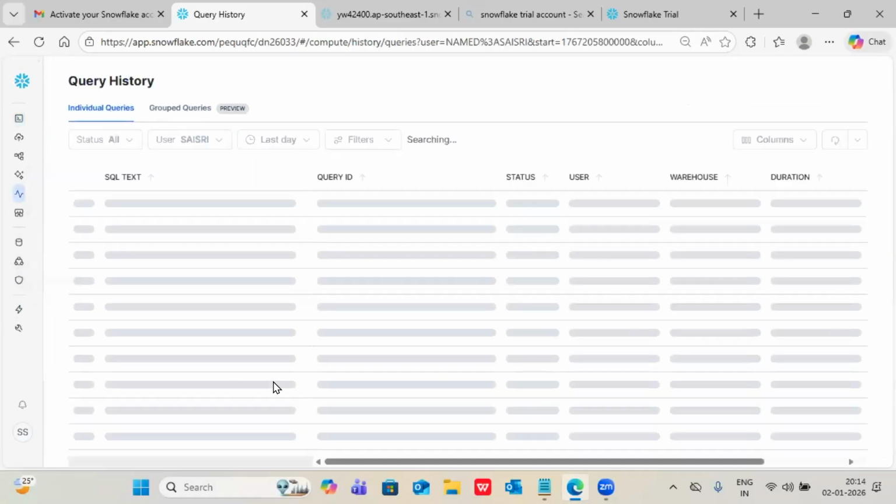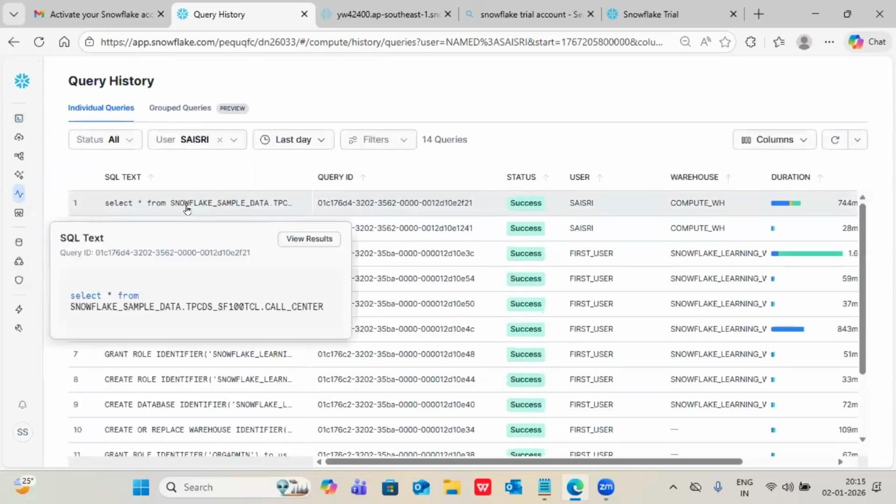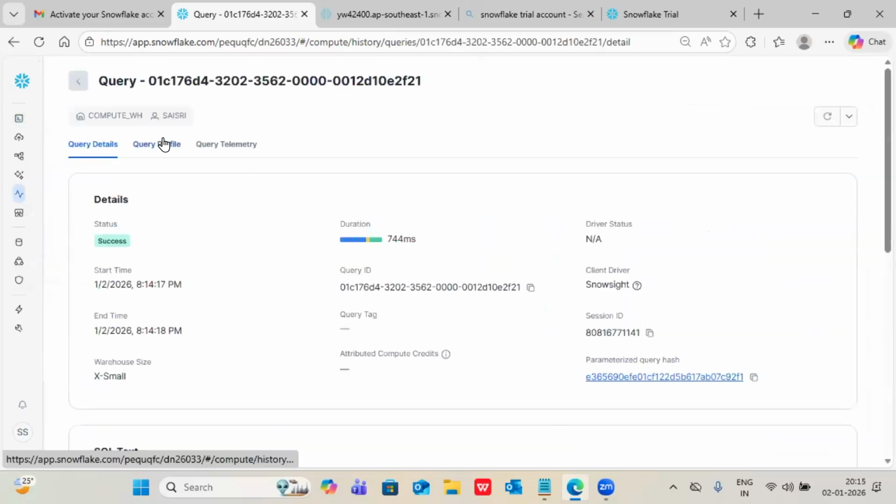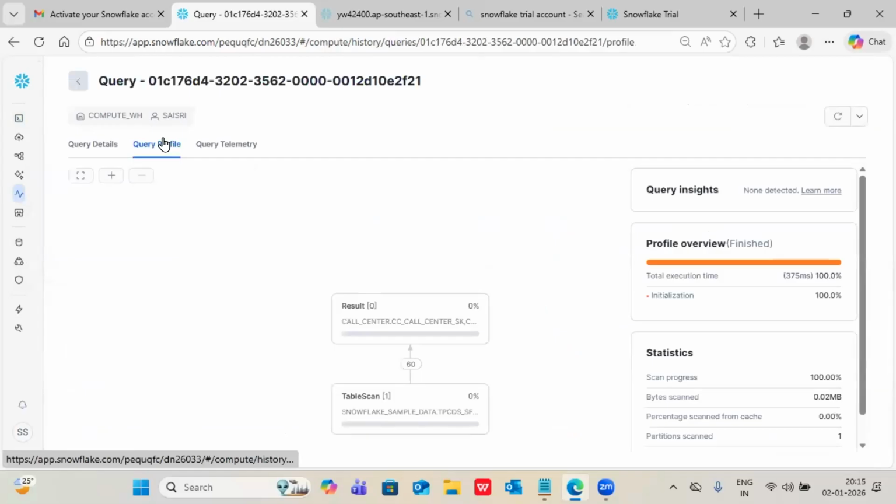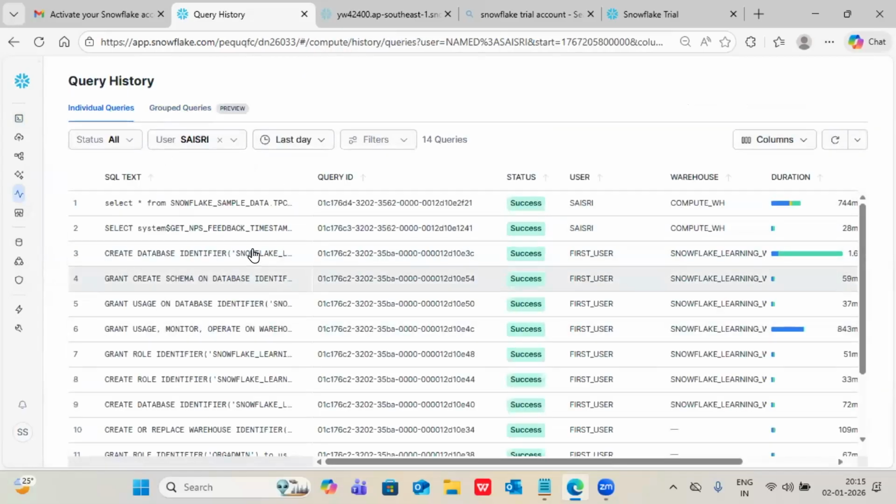See guys, this is the output generally. Output means the query execution profile, we will say. Here if you observe, from the front end in DBT you will execute the command, but the back end queries will run here only, in this page only. I will show this part also.